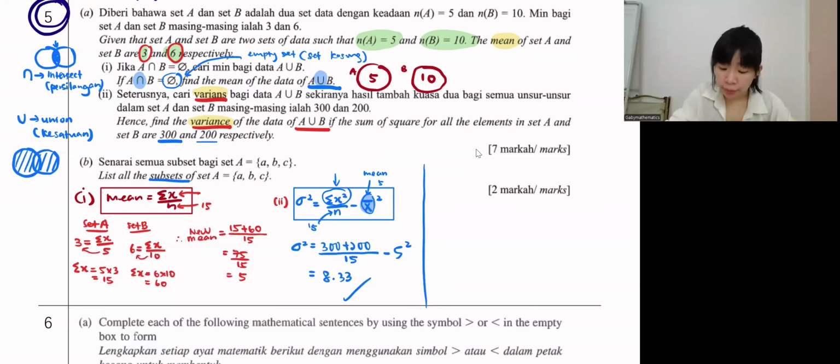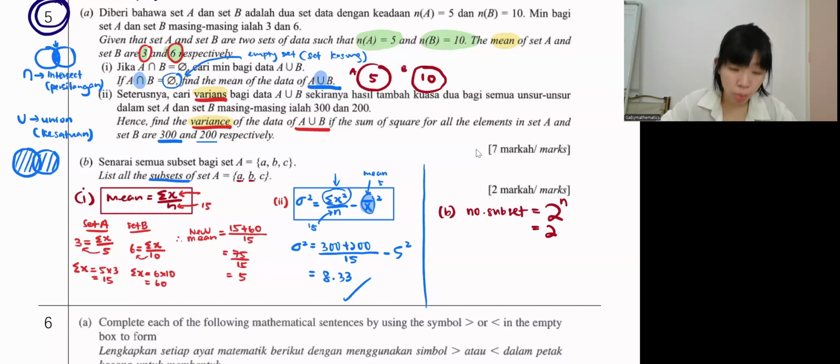So there is a formula to find the number of subsets. To find the number of subsets, you write it down. We can always take 2 to the power of n. So 2 to the power of how much? So how many elements in this set A? 1, 2, 3. So 3. So there will be total 8 subsets.